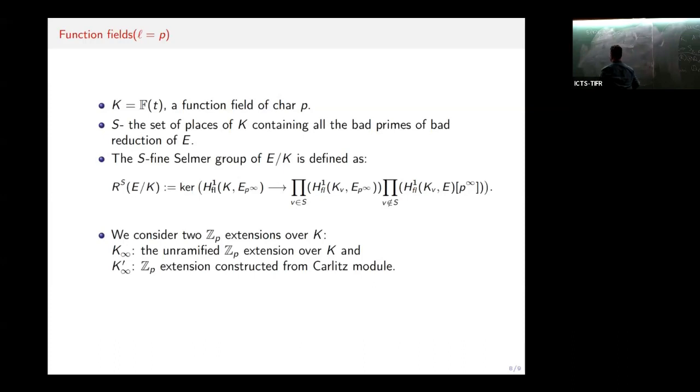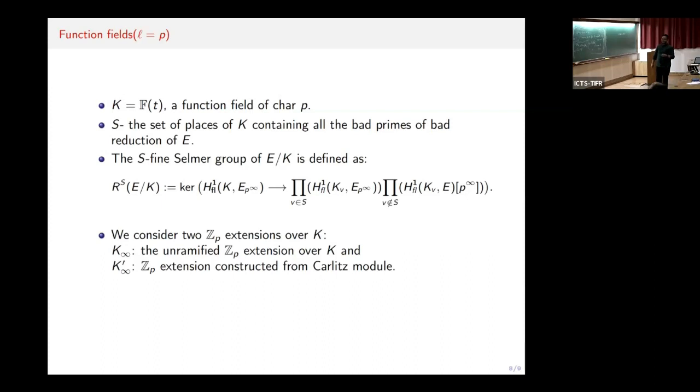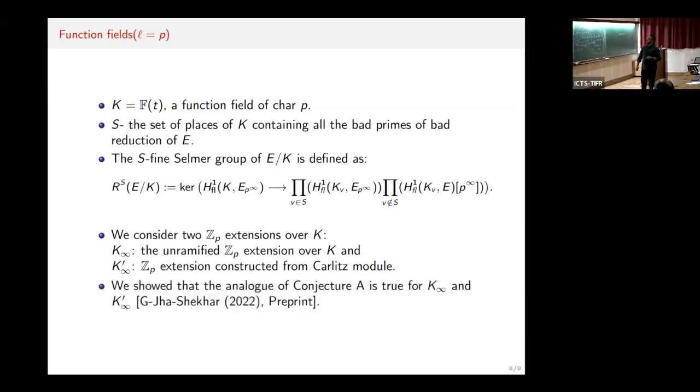So basically, we have again a finite field F and the unique Z_P extension F_P, and creating the compositum of this extension with K, we get the naive Z_P extension over K. The second type of Z_P extension that we consider here is obtained by using Carlitz modules. What we can show is that the analog of the conjecture actually holds for both these extensions under certain conditions.